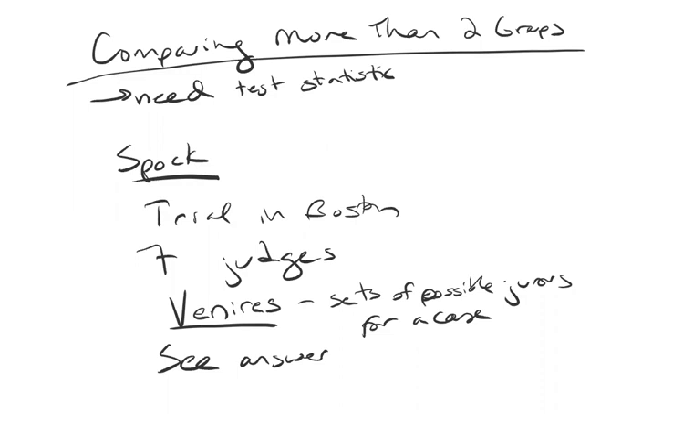Just to wrap up the Spock example, what actually happened in that case is that Spock was convicted, but later that conviction was overturned when they discovered that Spock's judge had done all kinds of unethical things, not even related to the juries. So the judge was a really bad guy. And so in the end, Spock was fine.